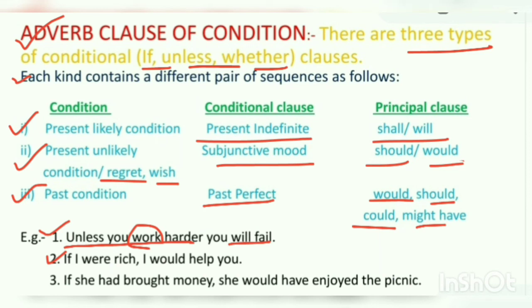Number 2, if I were rich. If I were rich is an adverb clause of condition. I would help you. This is condition number 2 showing a wish. So you can notice the use of were and would. Number 3, if she had brought money is an adverb clause of condition. She would have enjoyed the picnic. Showing past condition, had brought, past perfect, and with this we always use would have plus third form of the verb. Understood?